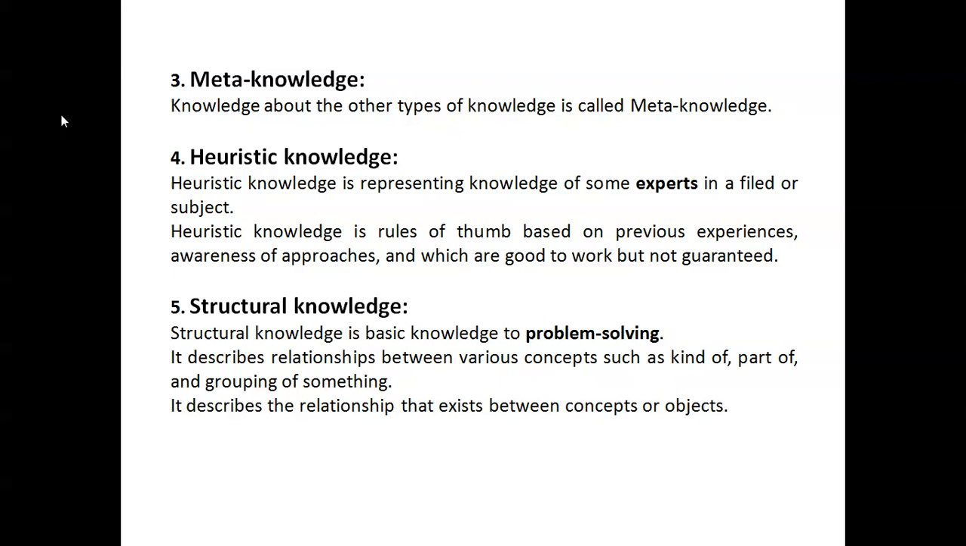Meta knowledge. Knowledge about other types of knowledge is called meta knowledge. Heuristic knowledge represents some experts in the field of a subject. Heuristic means it's knowledge based, but it is more than that, it's the experts' knowledge in a field of subject. Heuristic knowledge is a rule of thumb based on previous experience. It works well but is not guaranteed.